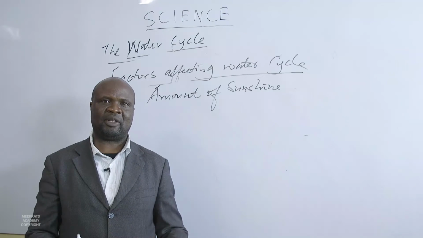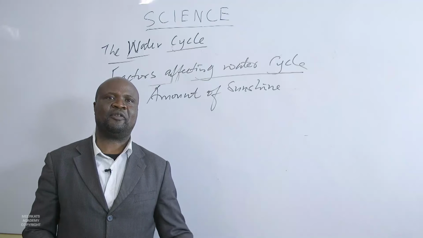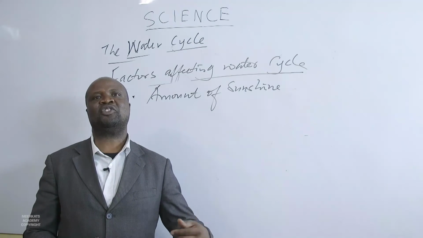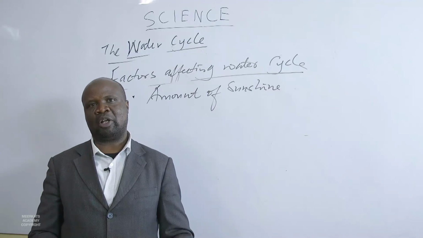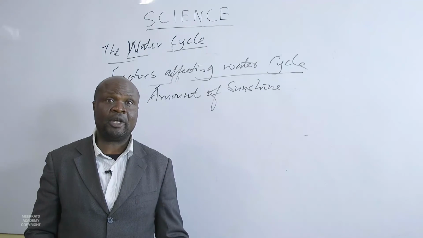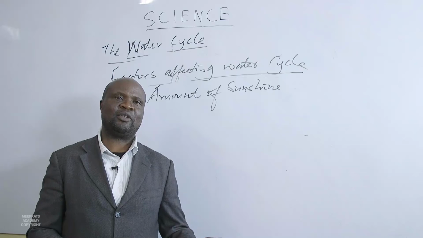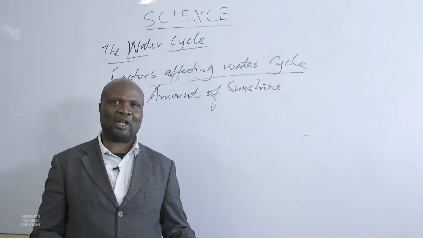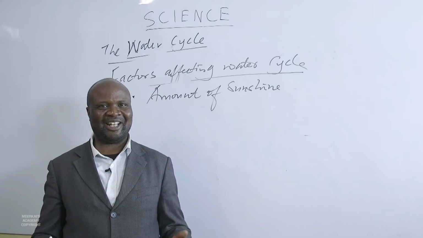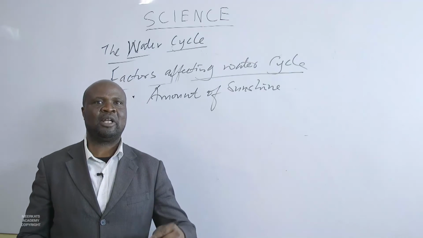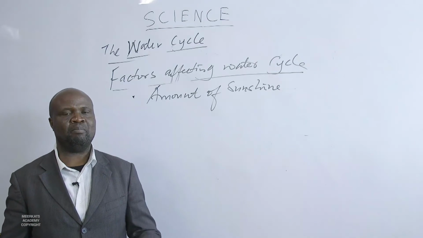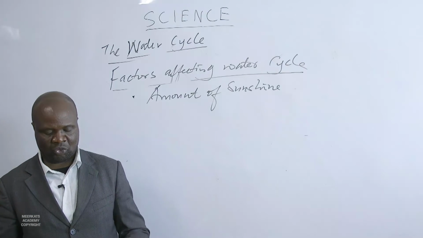If this water is trapped there, it will stay there for millions of years before it finds its own way back, maybe through boreholes and wells, back to the atmosphere. Or is this water trapped at the northern pole or southern pole as ice, glacier? Then it will take a longer time to complete the water cycle.